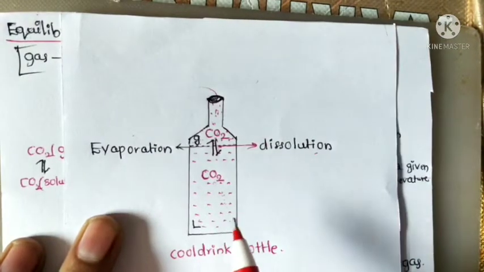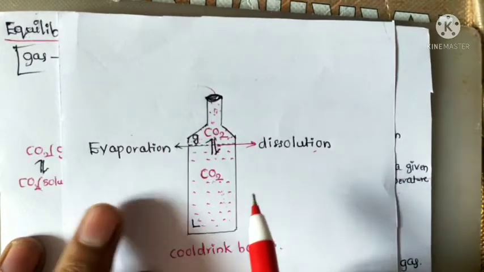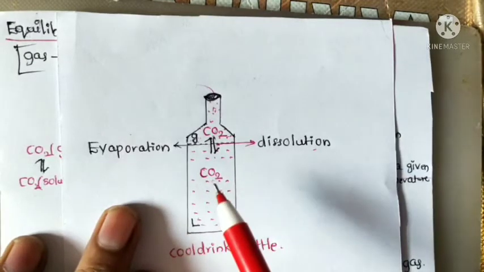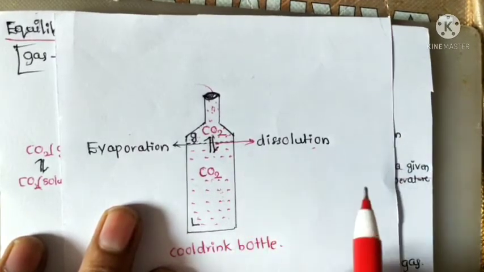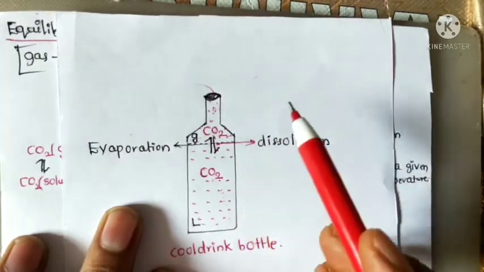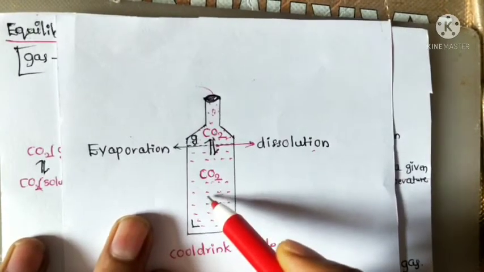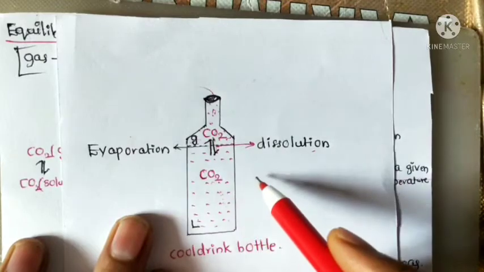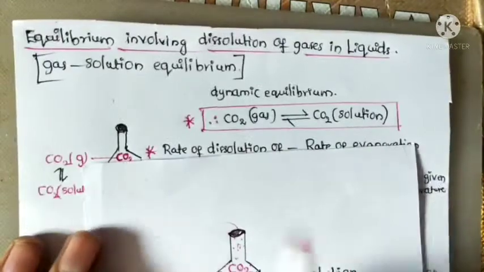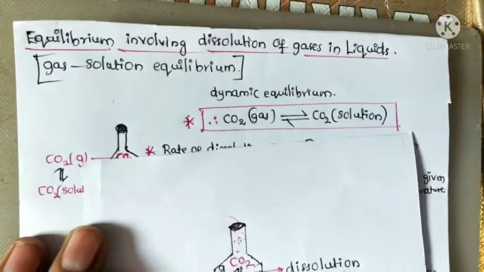This happens to attain dynamic equilibrium at the lower pressure. If the cool drink is further exposed to the air, all the dissolved carbon dioxide will escape due to the low pressure, and finally the liquid turns flat in taste. So this is an explanation of equilibrium involving dissolution of gases in liquids.